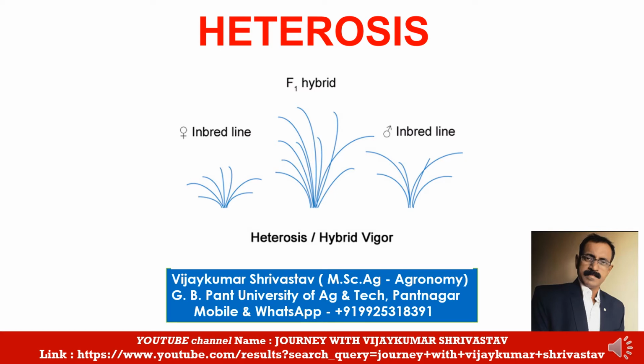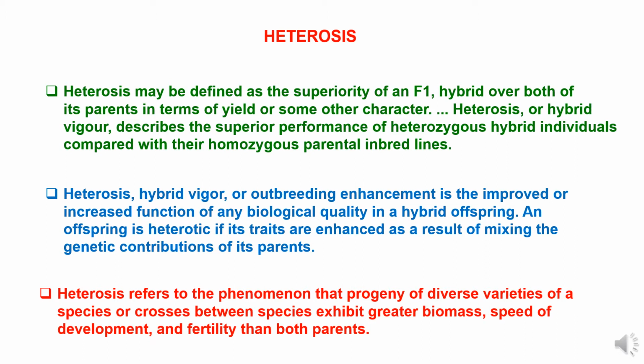Today we are going to study the topic heterosis. What is heterosis? Heterosis may be defined as the superiority of an F1 hybrid over both of its parents in terms of yield or some other characteristics. Heterosis, or hybrid vigor, describes the superior performance of heterozygous hybrid individuals compared with their homozygous parental inbred lines.